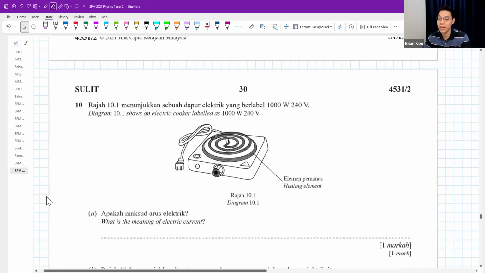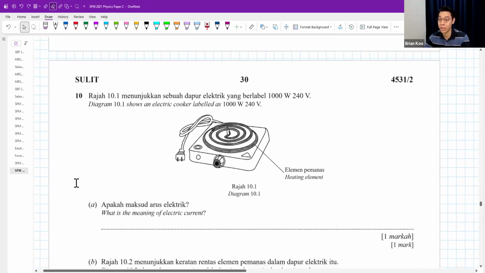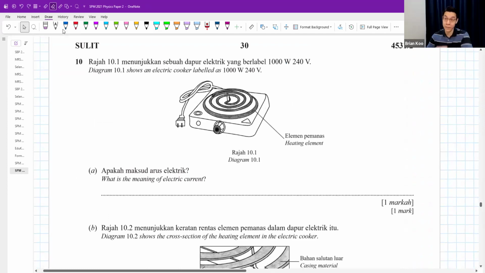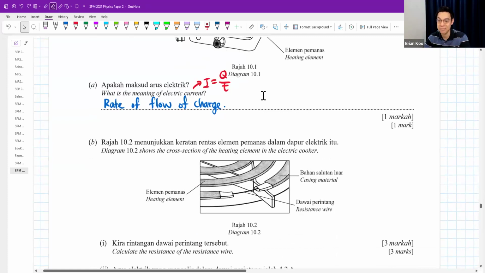Let's take a look. We have an electric cooker labeled 1000 watts, 240 volts. What is the meaning of electric current? Current is this formula: I = Q over t, where Q is charge and t is time. You put it together in a sentence: it is the rate of flow of charge. Okay, charge divided by time.